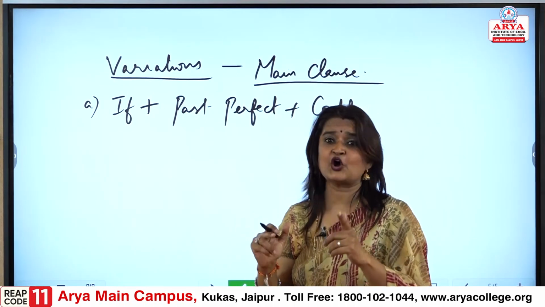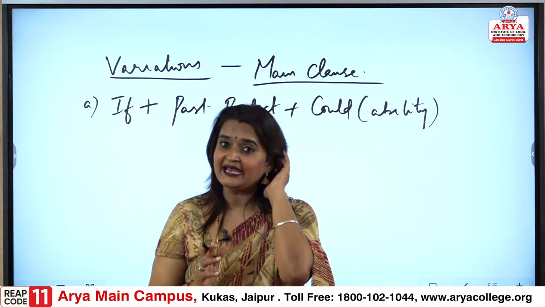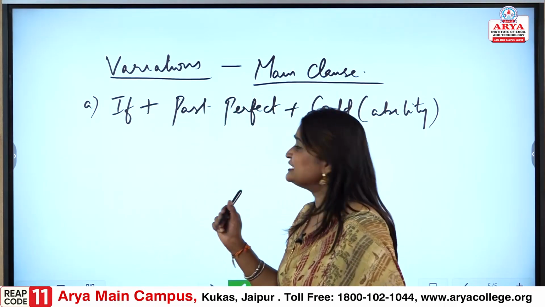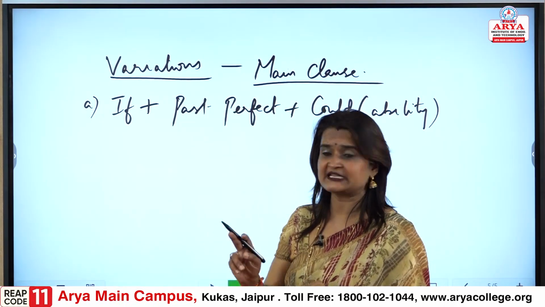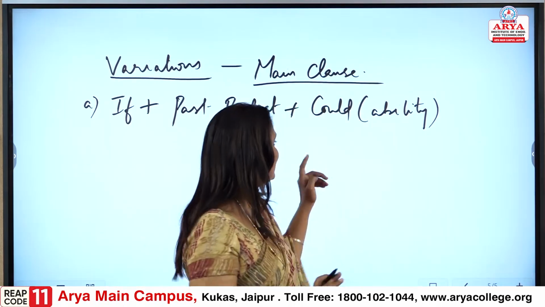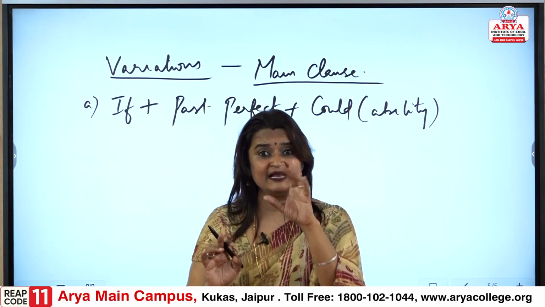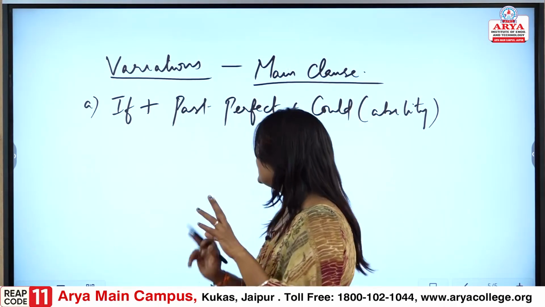Again, this could is talking about ability, so let us keep this in mind. The first variation point we are looking at is if plus past perfect plus could, and this could represents the ability. What would be the variations?